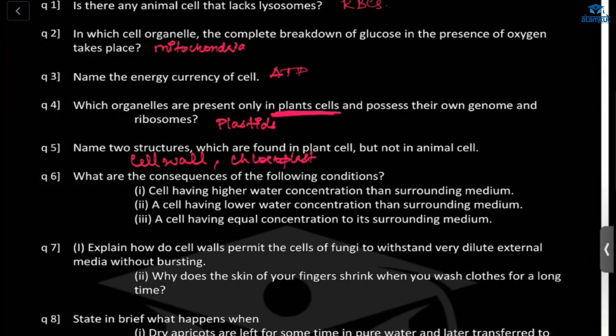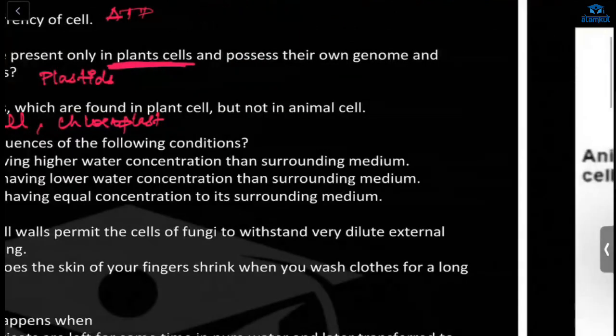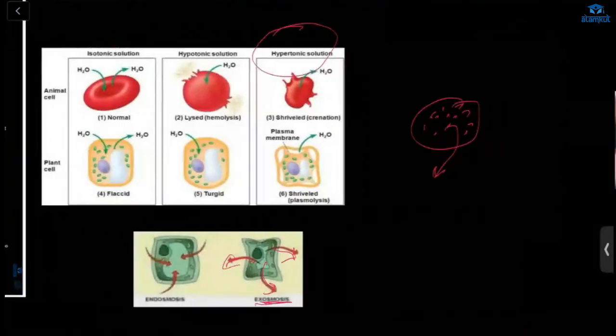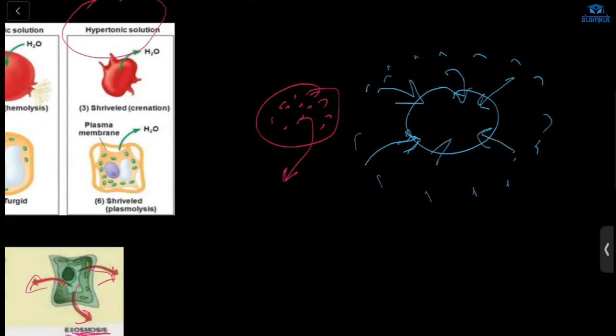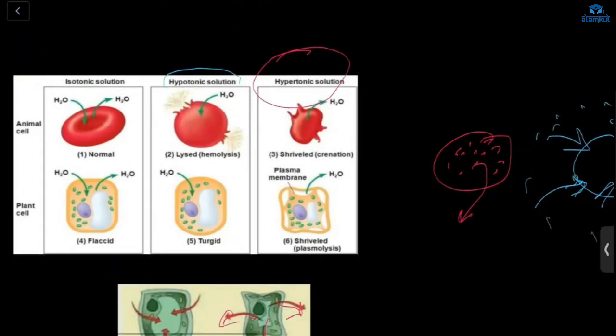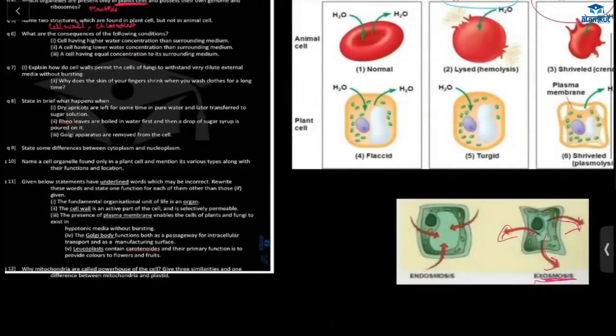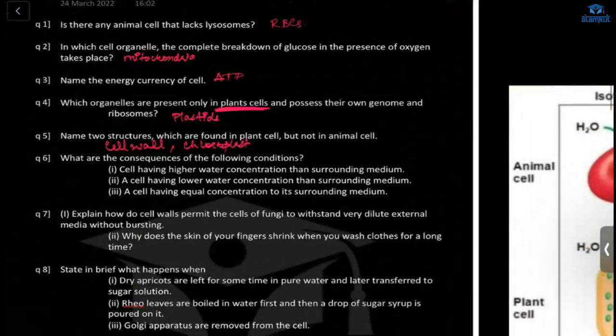A cell having lower water concentration than the surrounding medium. Semi-permeable. What will happen here? The cell has less concentration, but outside there is more. What will happen? Endosmosis. Yes, endosmosis. The water will come inside and the cell will swell, right? Which type of solution is it? Hypotonic solution. Which type of osmosis? Endosmosis. Okay.